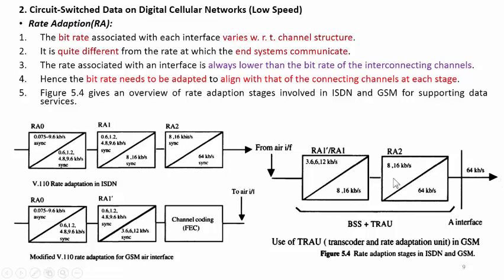In this way, at each stage the rate adaptation process is involved in the TRAU and adaptation process.